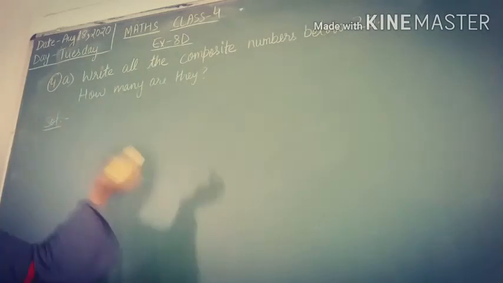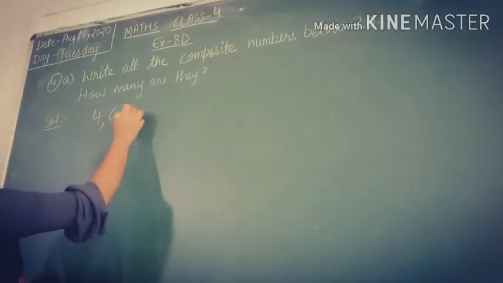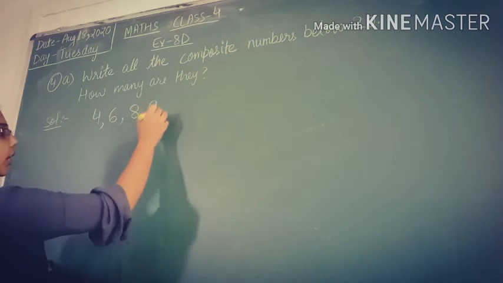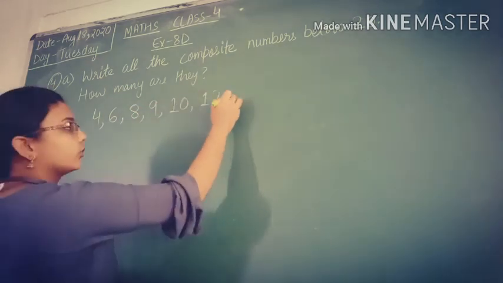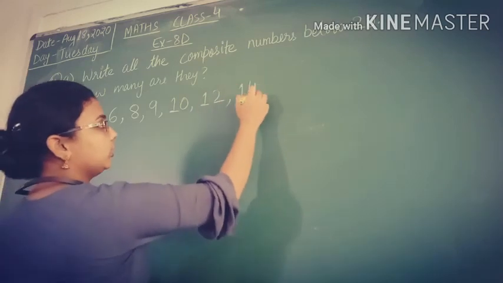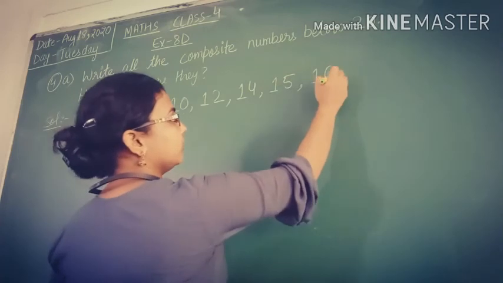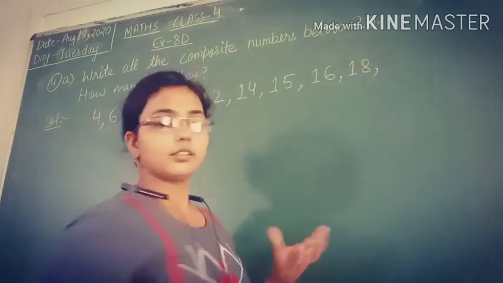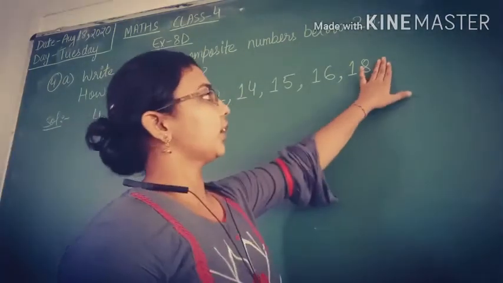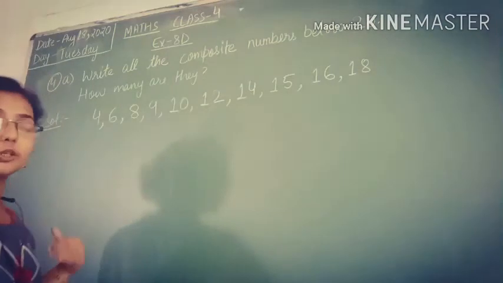The first composite number is 4, then we have 6, 8, 9, 10, 12, 14, 15, 16, 18. That's it. After 18 comes 19 and then 20, which we do not have to take because it is below 20.